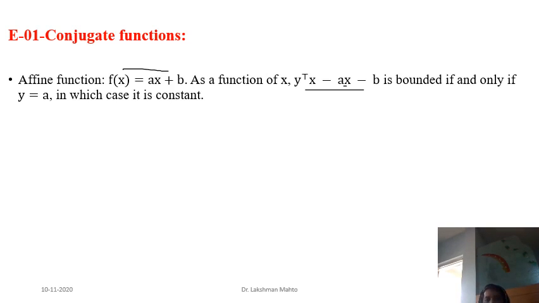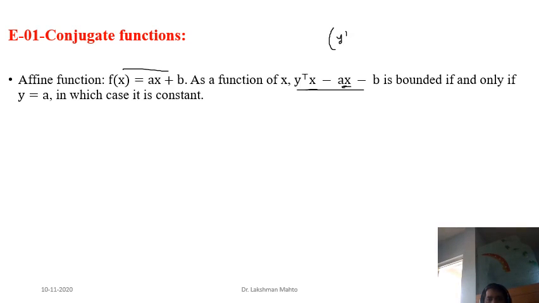That means we have to look into the corresponding coefficient of the linear term. So what are the linear terms here? This is a linear term, this is a linear term, and minus b is a constant term, so it won't affect much in the process of optimization. So we take x common, and keep the other coefficients of x in the bracket.